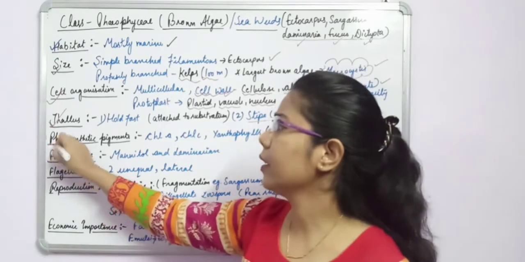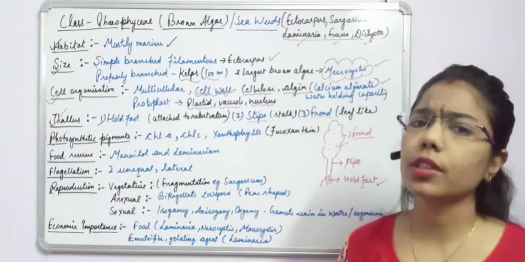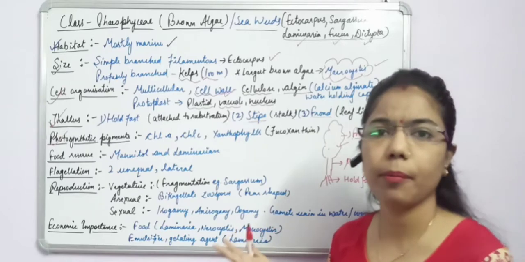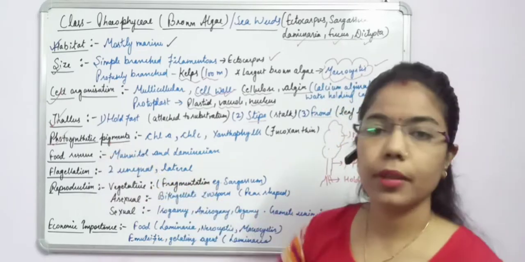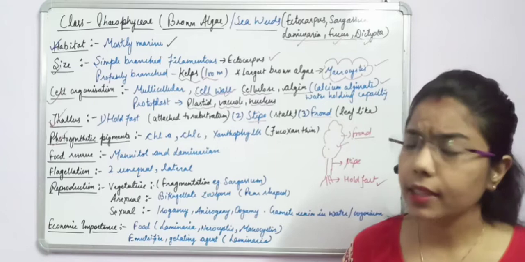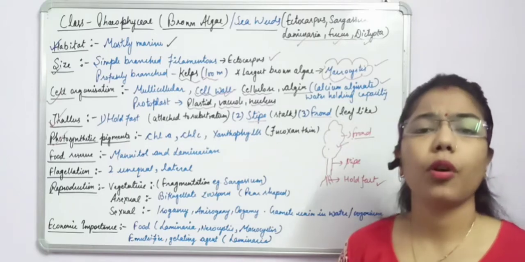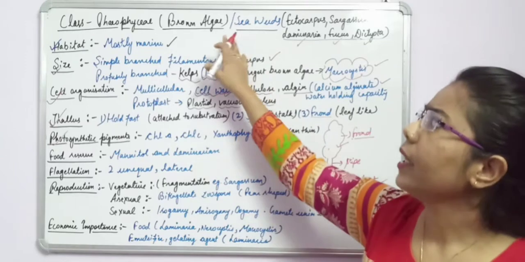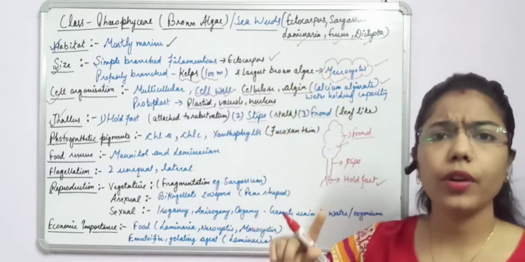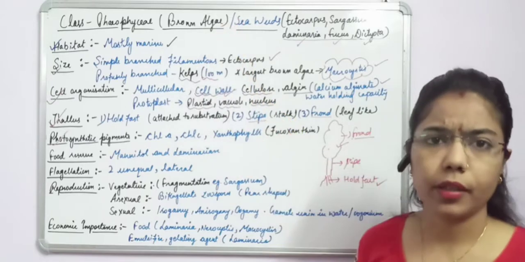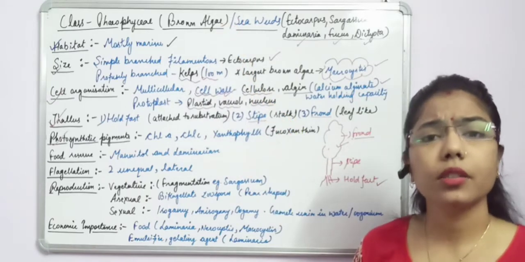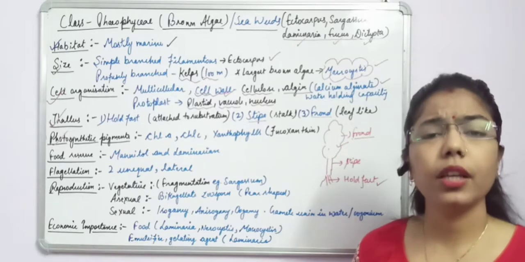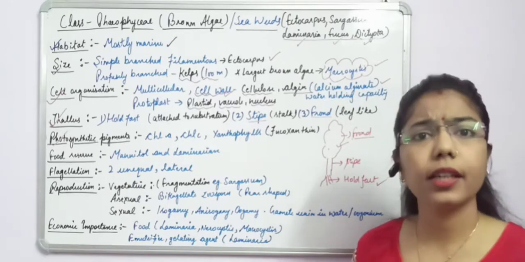Now comes another characteristic, the photosynthetic pigment. Very important, because as we are talking about the kingdom Plantae, there must be some pigments, and these pigments are responsible for the color of any plant body. Previously we said that in chlorophyceae the green pigment, or chlorophyll, is dominant. When chlorophyll is dominant, it appears green in color.